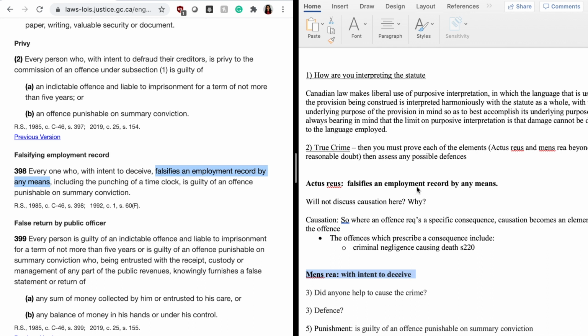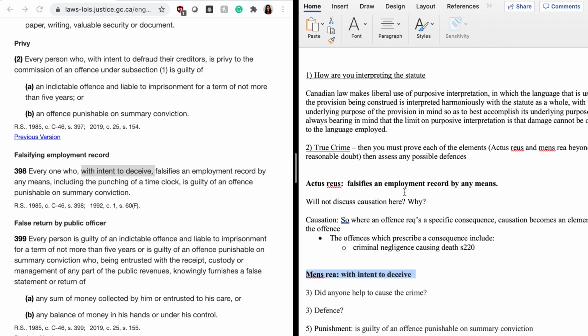So I've just put the actus reus down here. The next thing that you want to know is what is the mens rea of this offense. Mens rea is the mental element. As you can see, the mens rea here is with intent to deceive. So on the right-hand side, I have put that the mens rea is the intention to deceive.